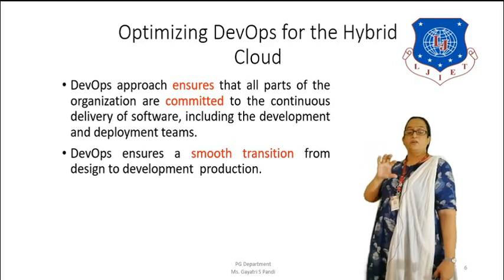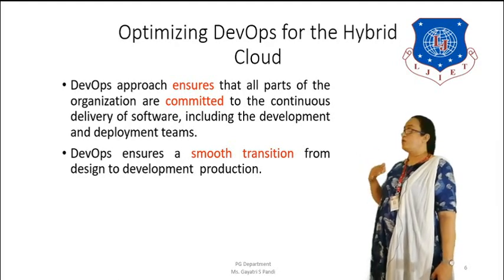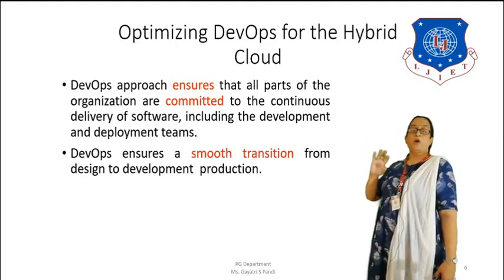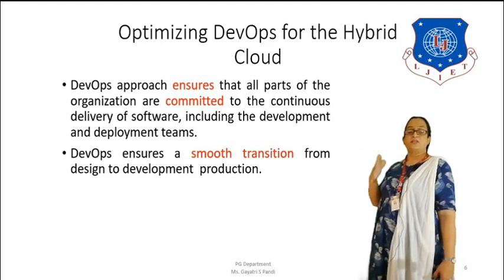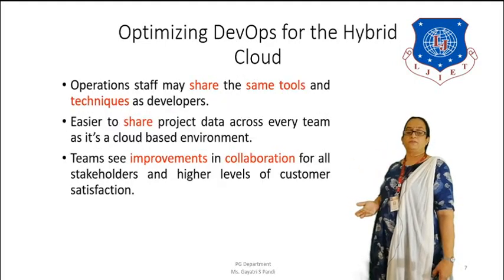There has to be continuous delivery of software, and this also includes the development and deployment teams. DevOps also ensures a smooth transition from design to development to production. This is very much needed in a DevOps environment.